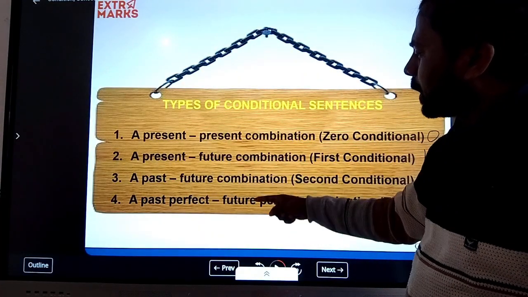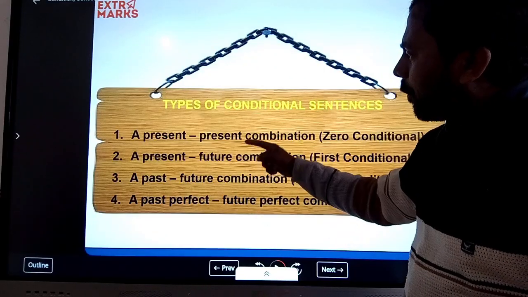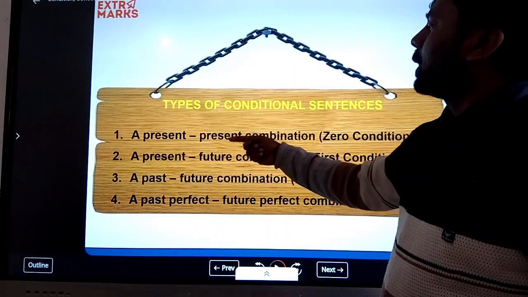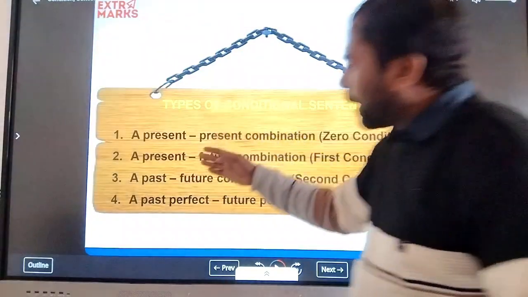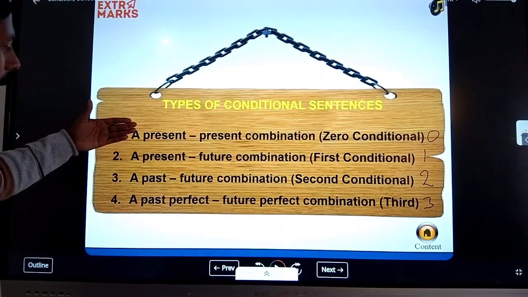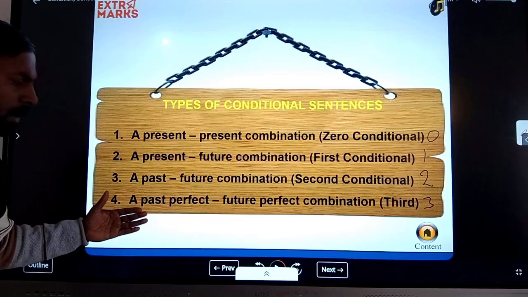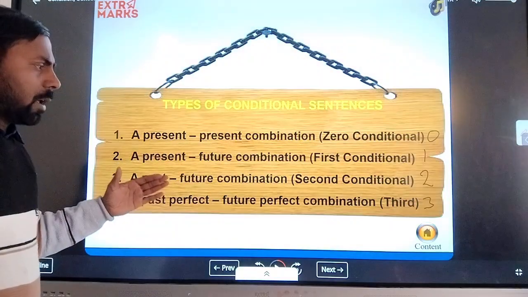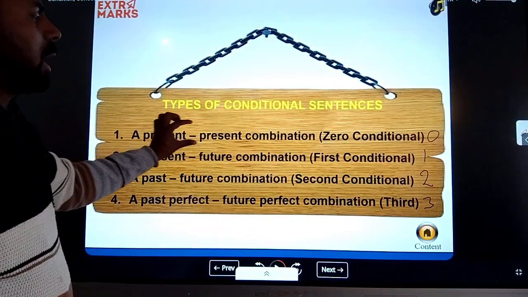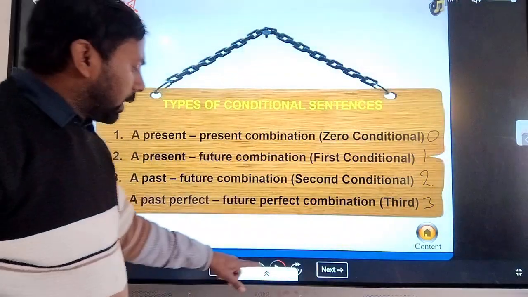So here, the future is used in three conditional sentences. Only one type uses the present. And here the first part is present present and past perfect tense. So learn this combination of the tenses. Okay, now next.